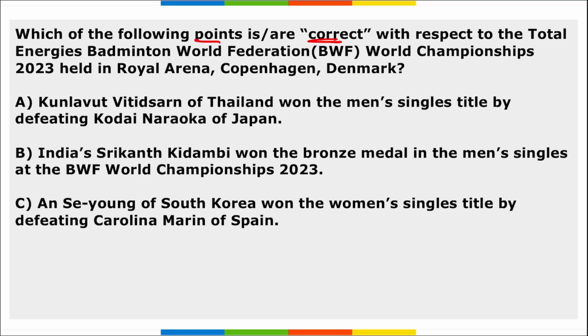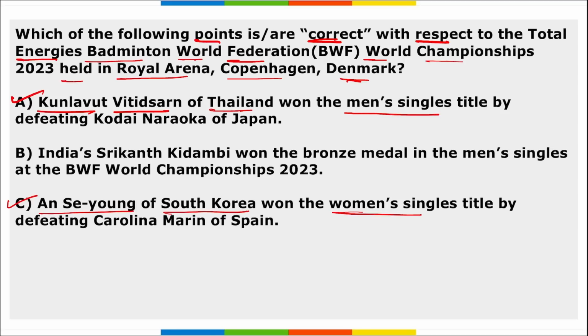Next, which among the following are correct with respect to the TotalEnergies Badminton World Federation World Championship held in Royal Arena in Copenhagen, Denmark? So, which among the following is correct here? Option A and C are correct. That is, Kunlavut Vitidsarn of Thailand has won the men's singles title, and An Se Young of South Korea has won the women's singles title in the finals. We are talking about the TotalEnergies Badminton World Federation World Championships 2023 held in Copenhagen, Denmark from 21st to 27th of August. Right? And from India, remember HS Prannoy. HS Prannoy won the bronze medal in the men's singles category here.